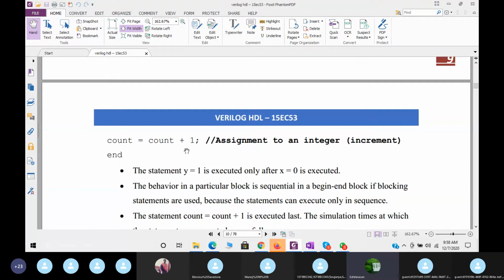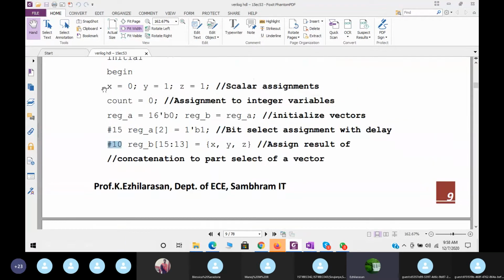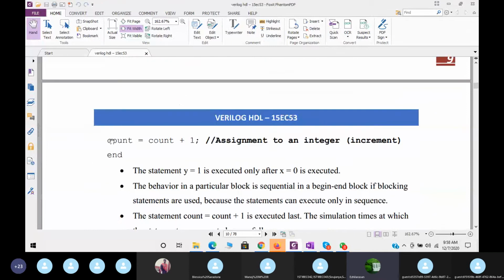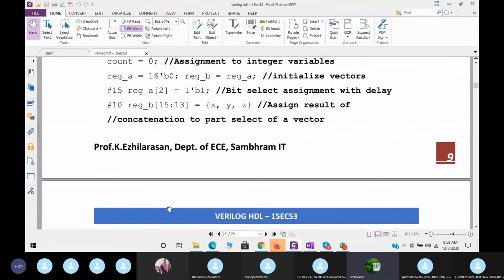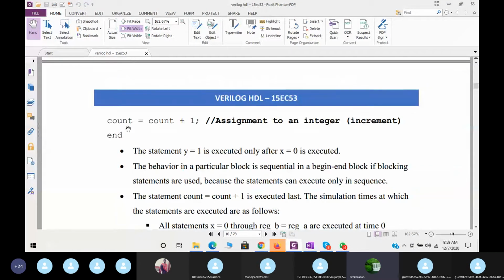Next you can say count is equal to count plus 1. Now what will be the delay here? This already we said. See here, the first statement is 0 delay, this is also 0 delay, this is also 0 delay, this is after 15, and this is after 25. Then what about count equal to count plus 1? What is the delay here? It is also after 25 only, because we have not specified anything here. So it is coming step by step. Even at the time of delay 25, count is equal to count plus 1, so it will do only one.